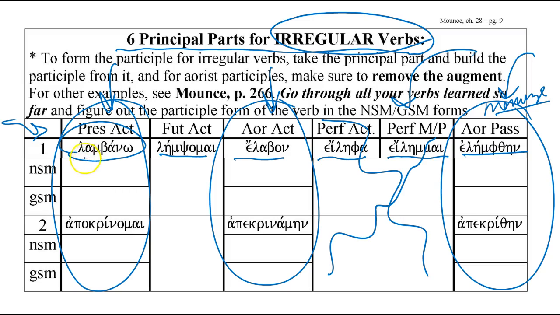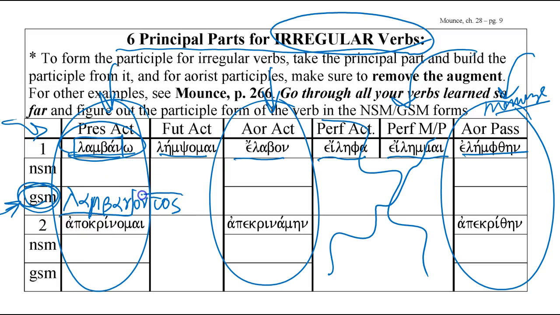So if I want to form the present participle, and I'm just going to show you the genitive form because that's where the main stem is, it's lambontos. That's because I take lambano, that's the stem. So here's lambon.